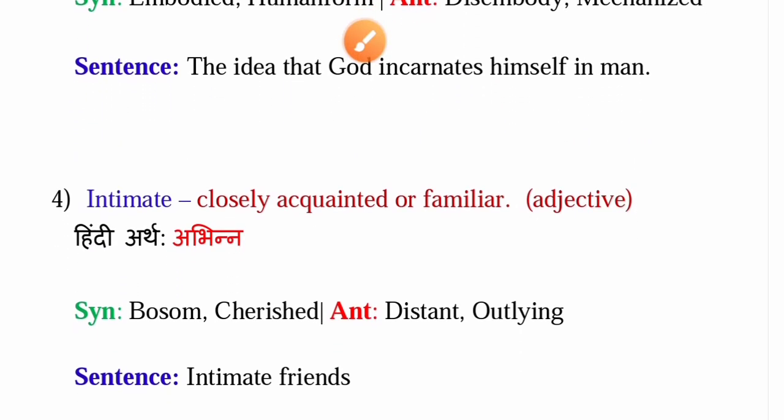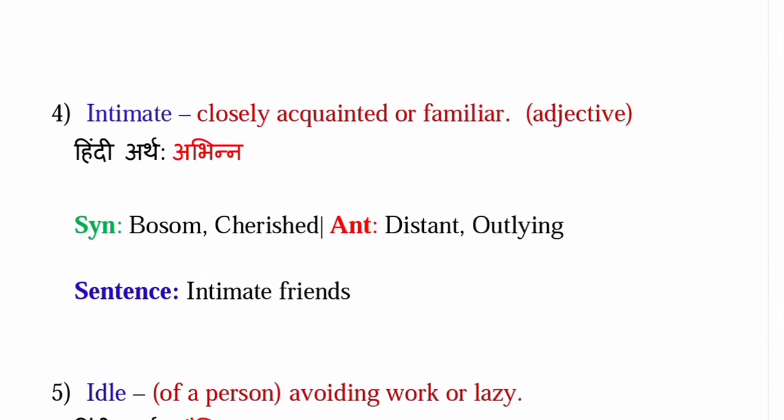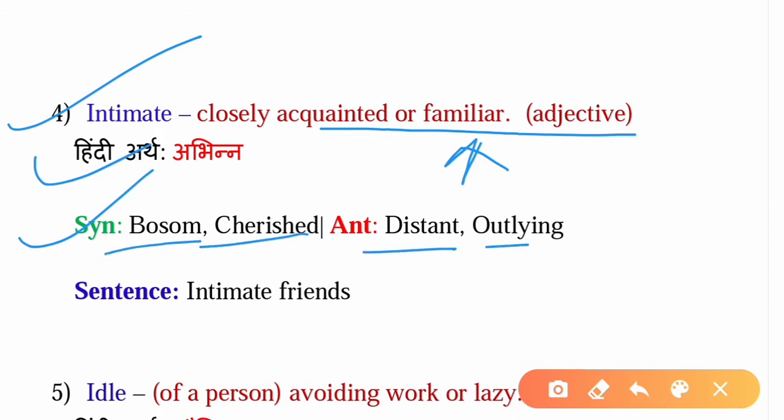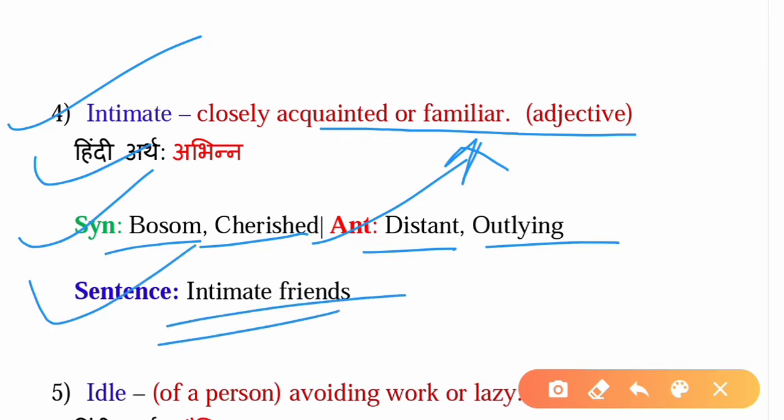The fourth word is intimate. It means closely acquainted or familiar. This is the adjective meaning of this word. There are other meanings also. The Hindi meaning for this word is abhin. The synonyms are bhusham and cherished. The antonyms are distant and outlying. The sentence that can be formed from this word is: intimate friends.